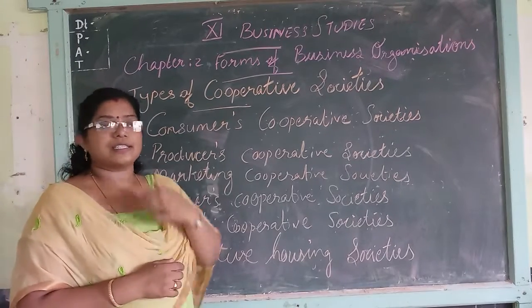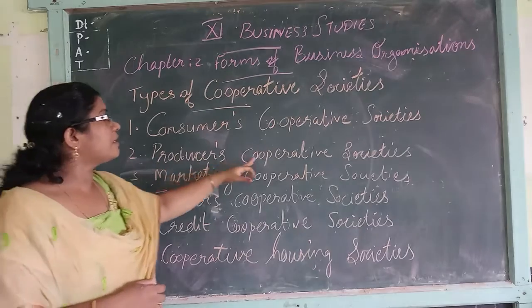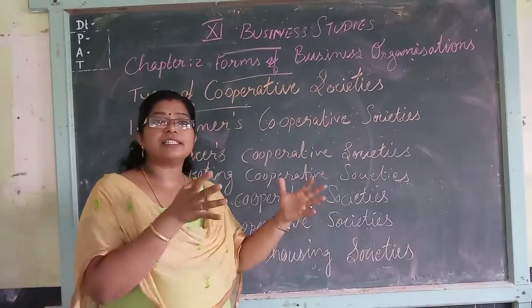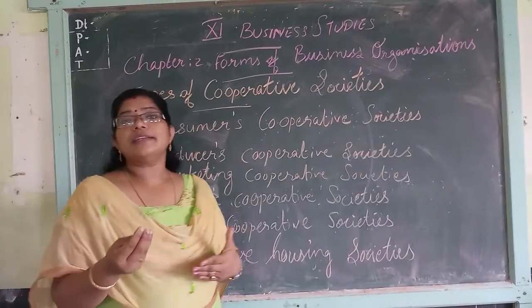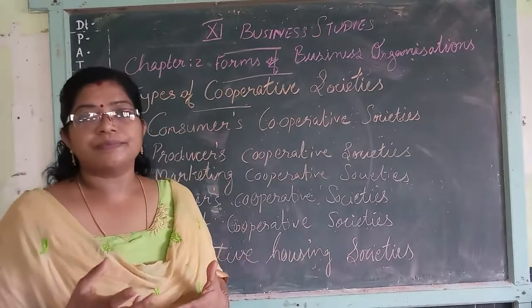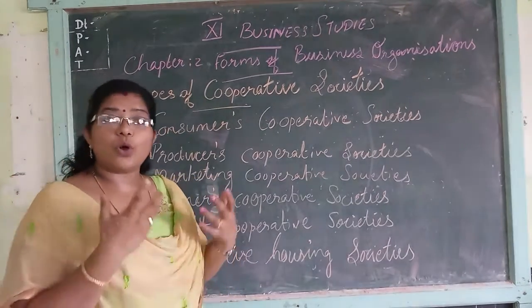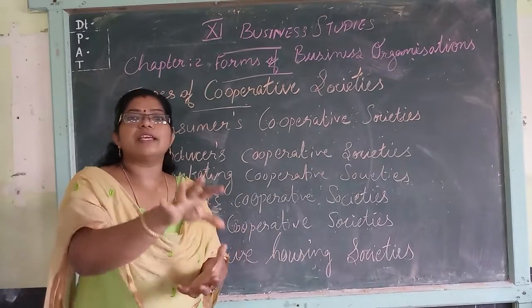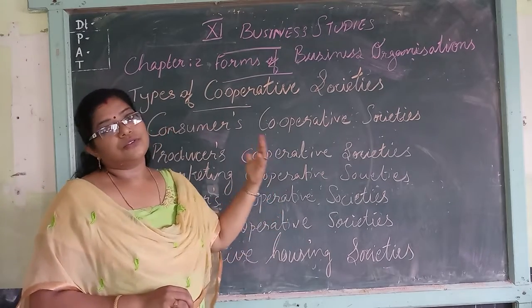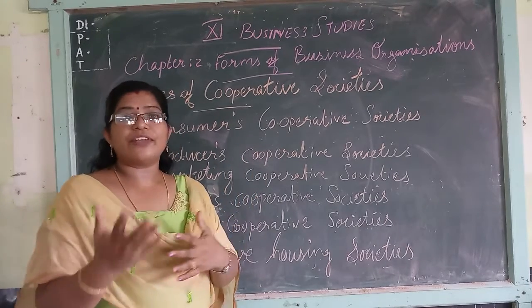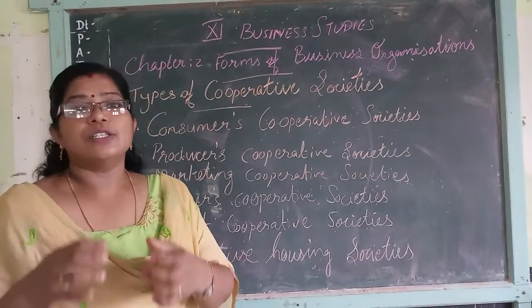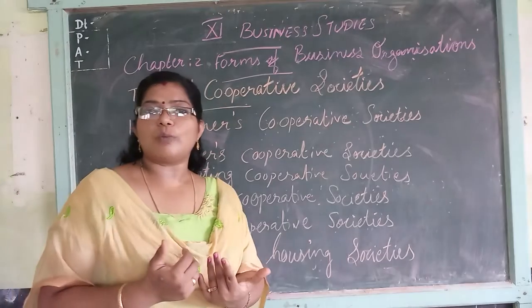In such cases, the producers cooperative society helps these small producers by providing equipment, inputs, and materials, so that they can produce. Actually, they are facing the problem of finance, so they can't purchase raw materials.